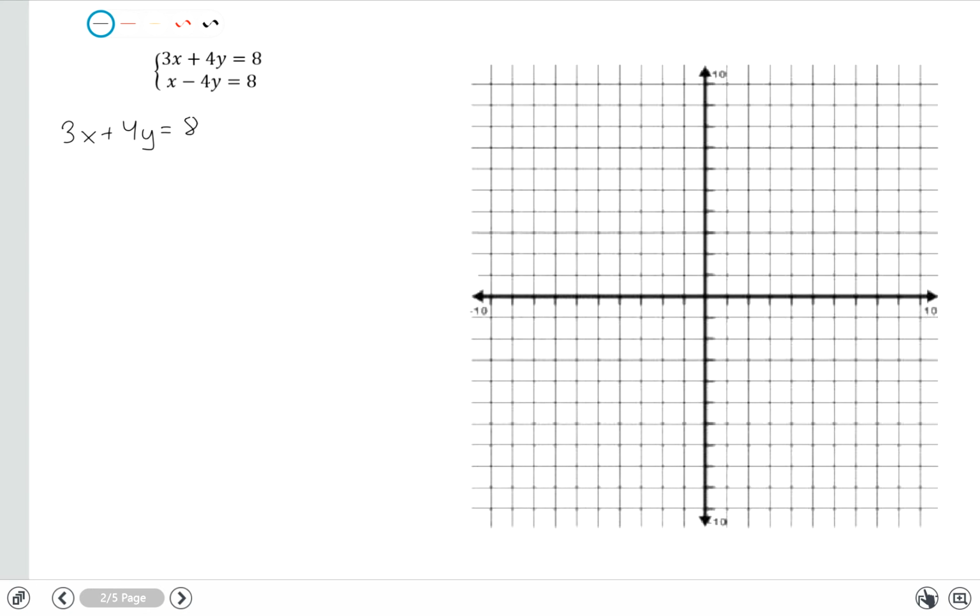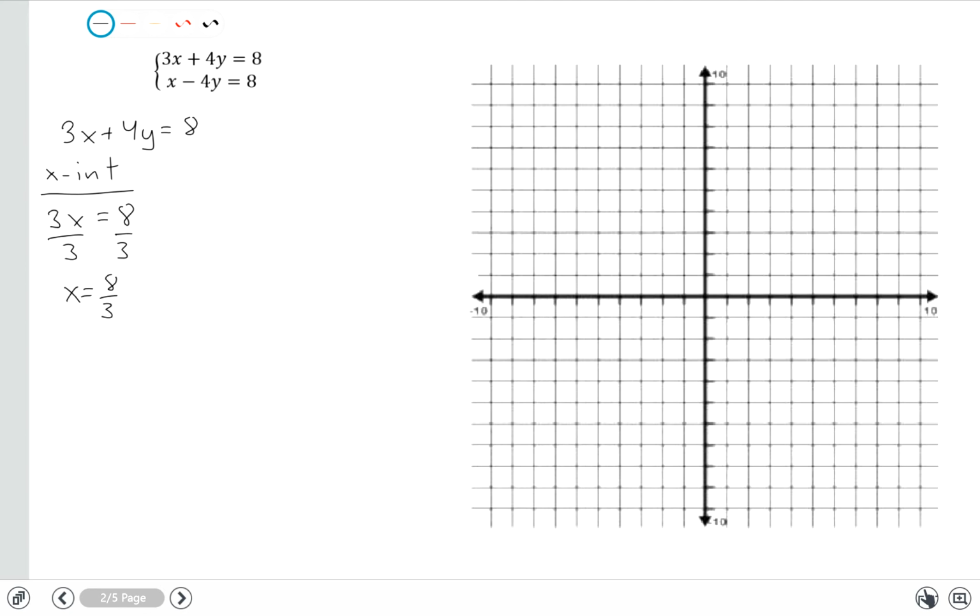So, to find the x and y intercepts, let's start with our first equation, the 3x plus 4y is equal to 8. How do we find the x-intercept of an equation? We plug in 0 for y. So if I plug in 0 for y right here, that term goes away, and I have 3x equals 8. Solving for x gives me x is equal to 8/3.